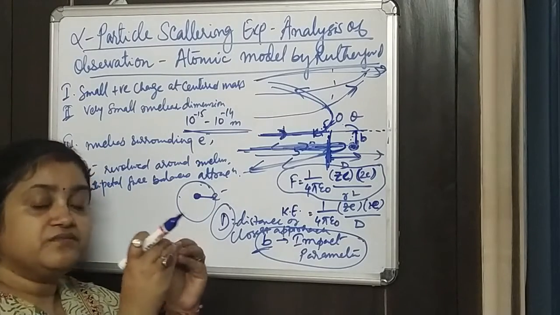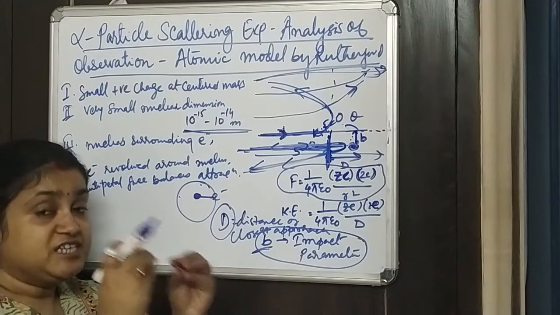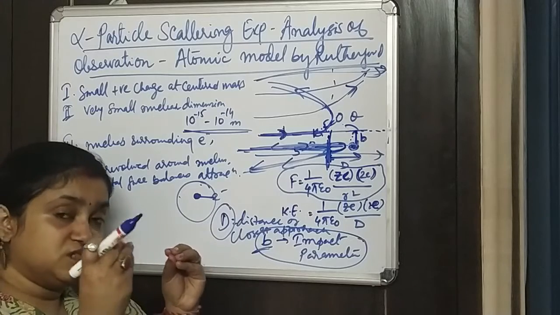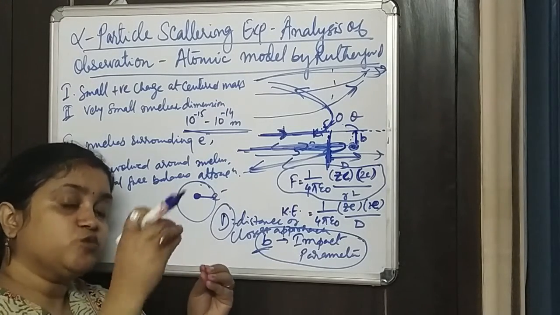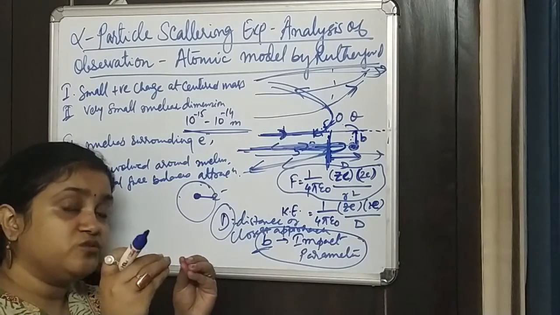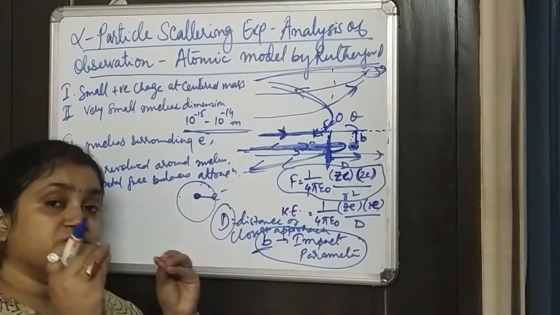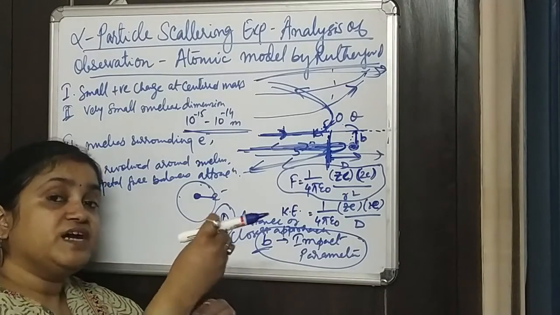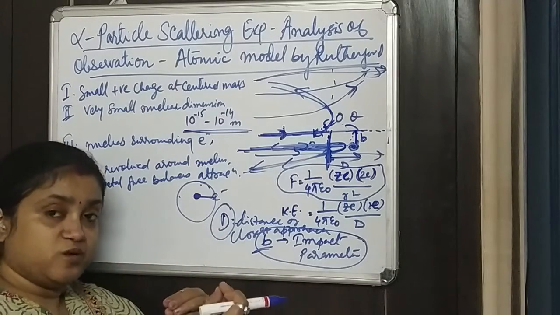This Coulombic force between the positive and negative charge is not just attracting, because if it were, the electron would have fallen inside, but it is not doing that. This Coulombic attractive force provides the centripetal force for the electron to revolve around.